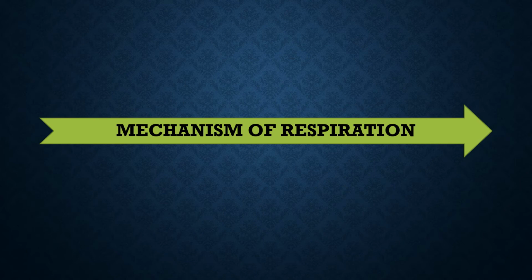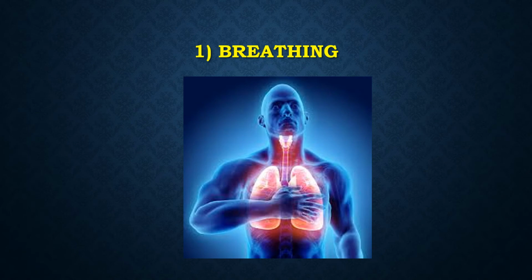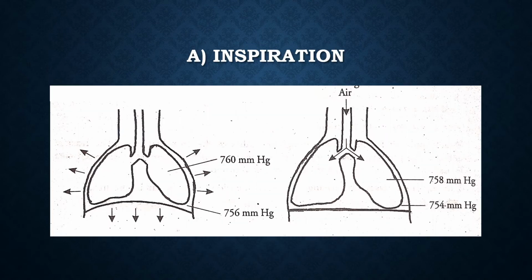Now let us discuss about the mechanism of respiration. Here the first one is breathing. It is the process of exchange of gases between the organism and its environment. It includes inspiration and expiration.